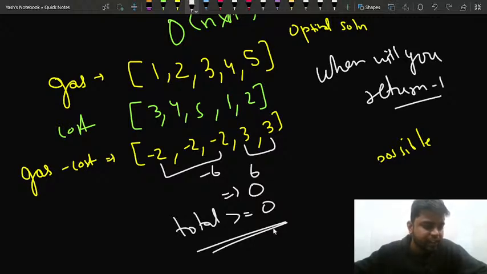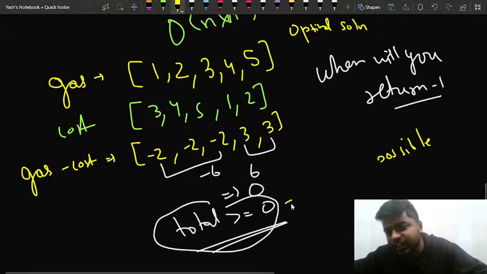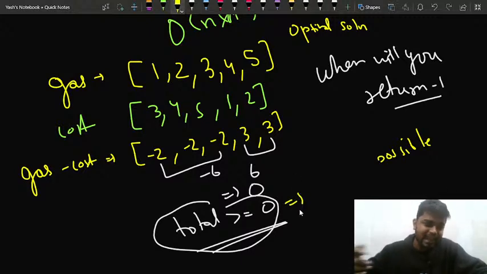Okay, Aniket Yadav, it's clear to you as well. Right, so my total should be greater or equal to 0. That's what I'm saying. If the total is greater or equal to 0, in this case, it will mean that it's actually possible, right? The amount of gas that I'm filling in my tank is actually helping me to bear the cost of the gas that I have to spend.